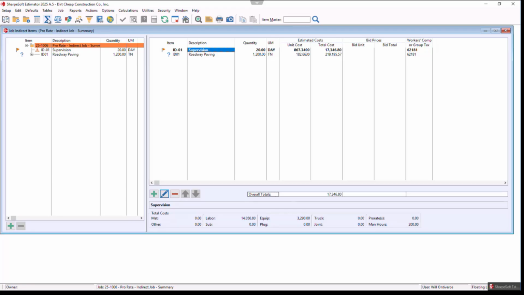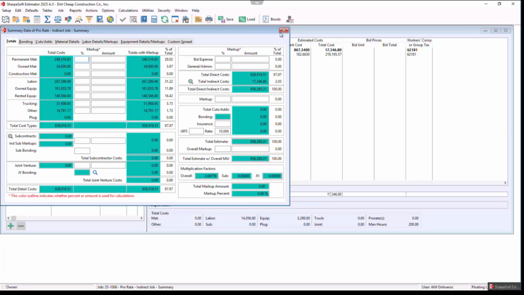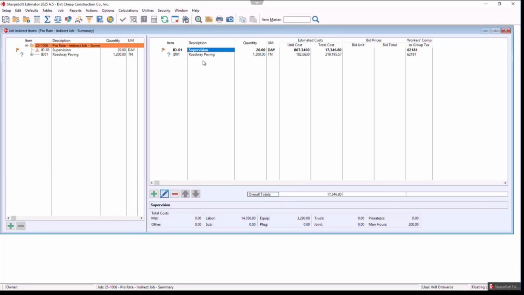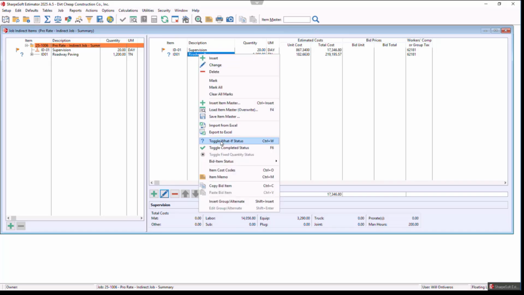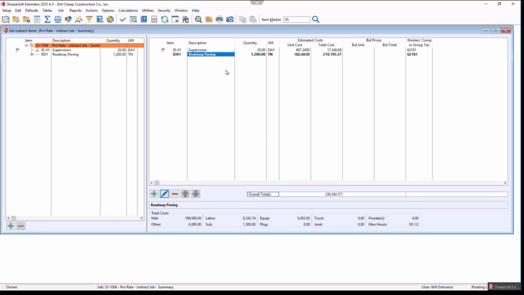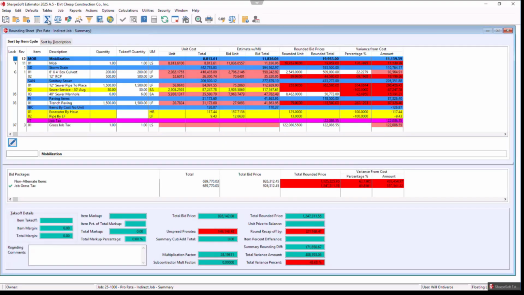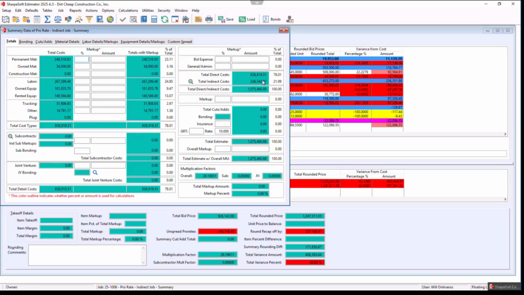So notice if I'm in the summary sheet here, it's at $17,000. If I have a couple different options that I'm bidding in, the what if allows it to show up. I'm just right clicking what if, sorry, I went to the rounding sheet instead of the summary sheet. It basically toggles it on and off.